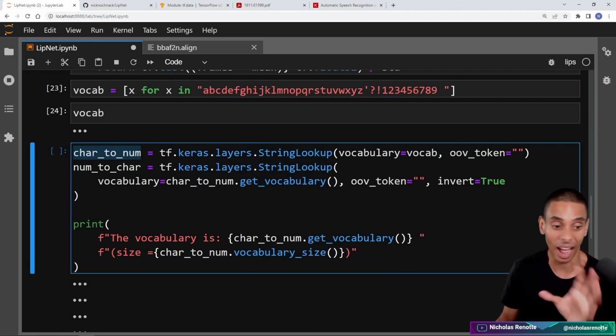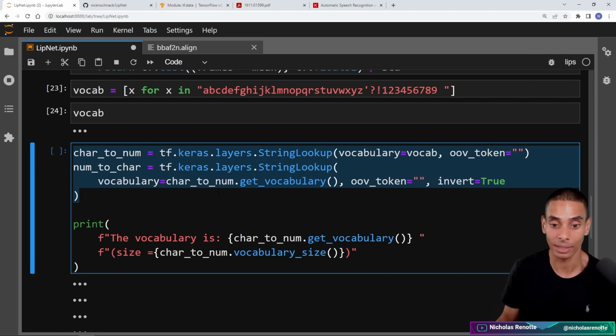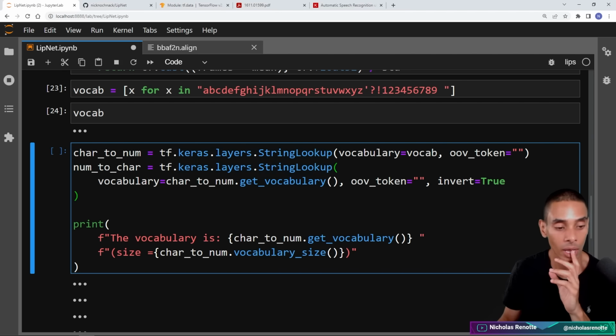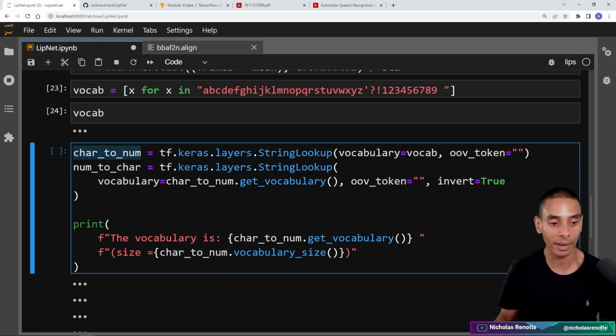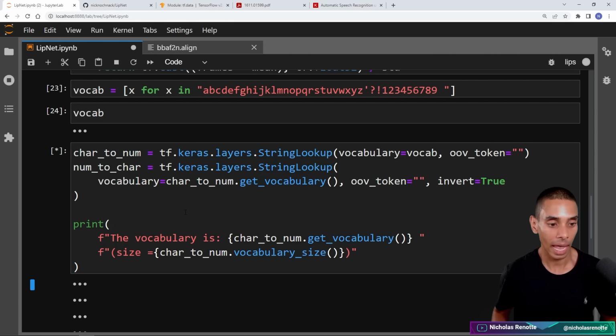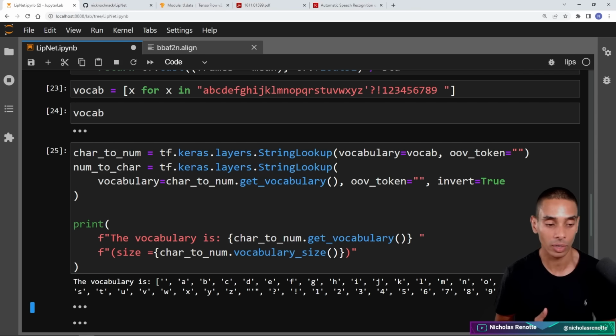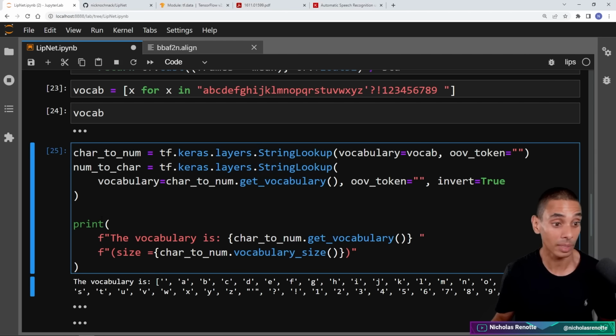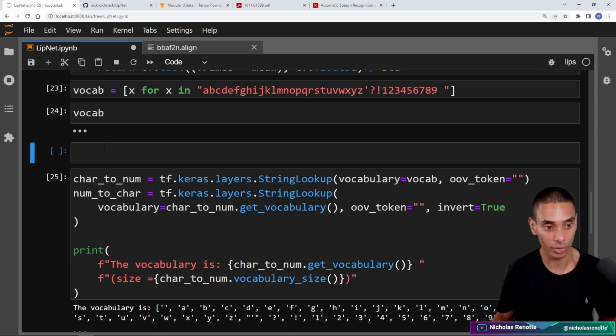I thought this was a really neat way to do it, and it keeps everything nice and clean. We've got two functions here, char to num and num to char. The first takes a character and converts it to a number, and the second takes a number and converts it to a character. It makes your life a ton easier when converting text to string and string to text.